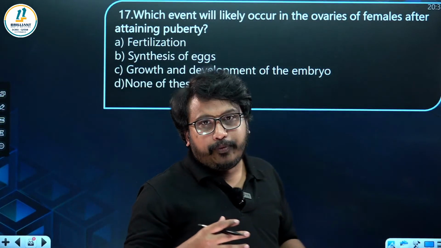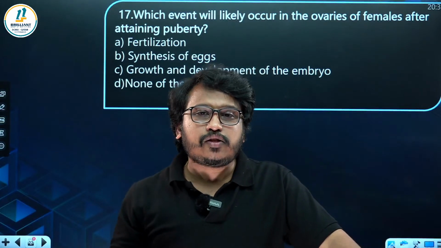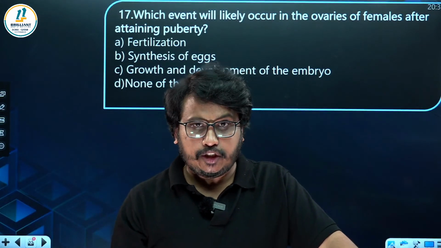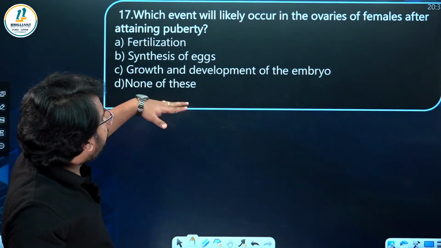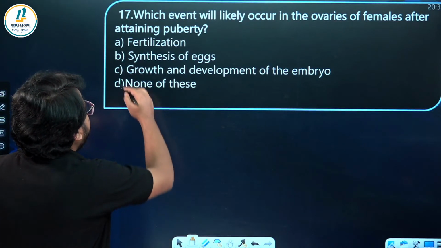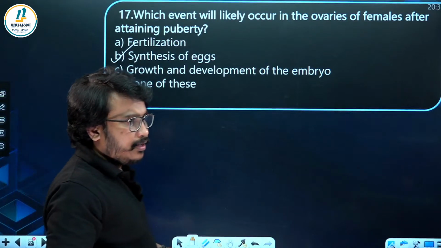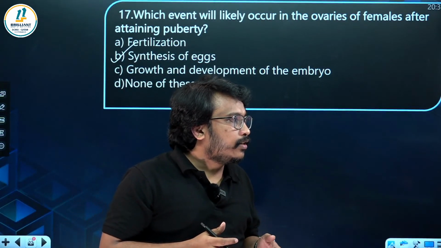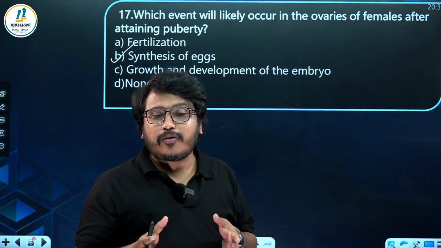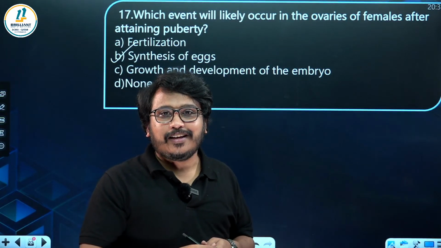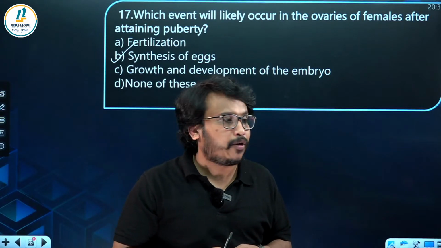Next one, which event will likely occur in the ovary of a female after attaining puberty? After attaining puberty, there is release of ova into the fallopian tube. Growth and development of the embryo occurs after fertilization only. And please comment which hormones are secreted by the ovary. Name 2 hormones secreted by the ovary.